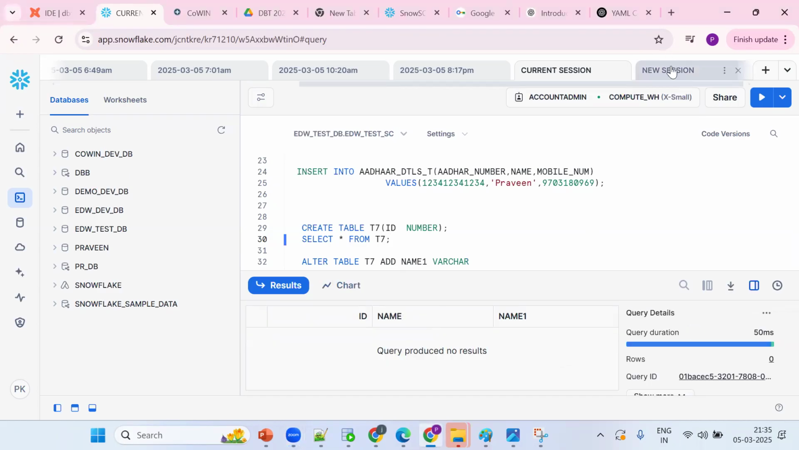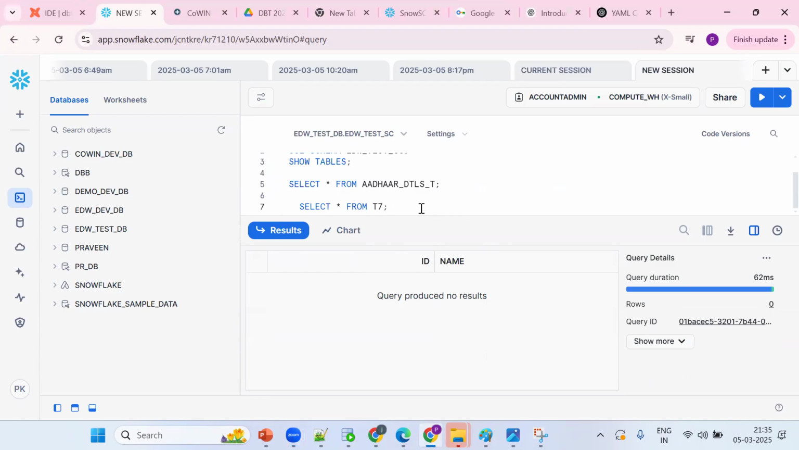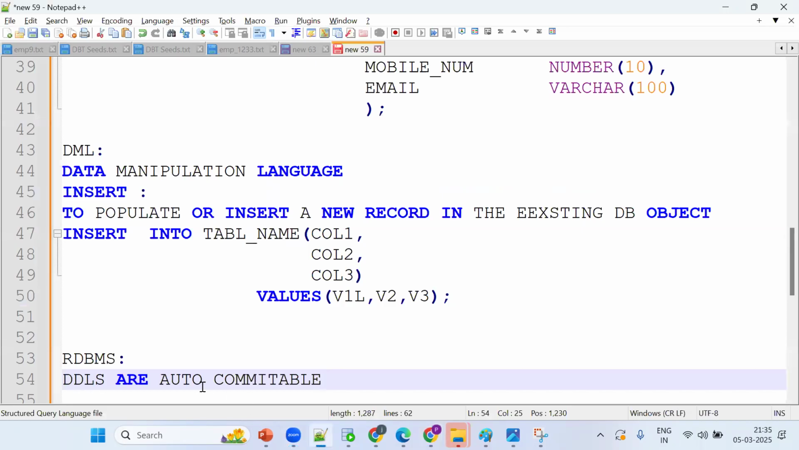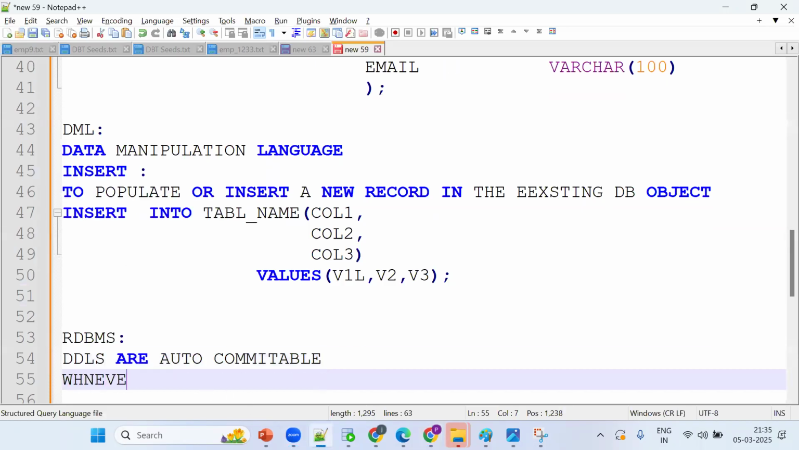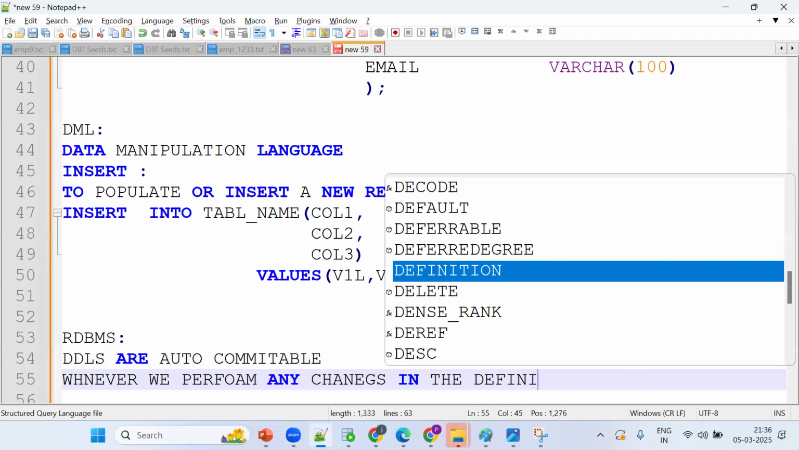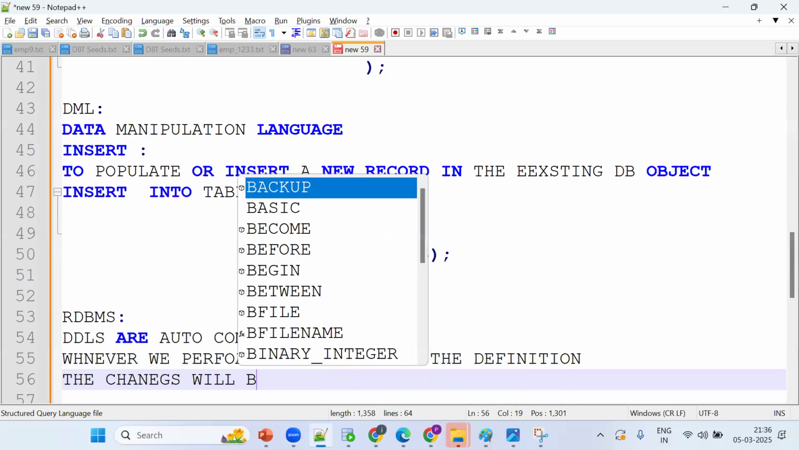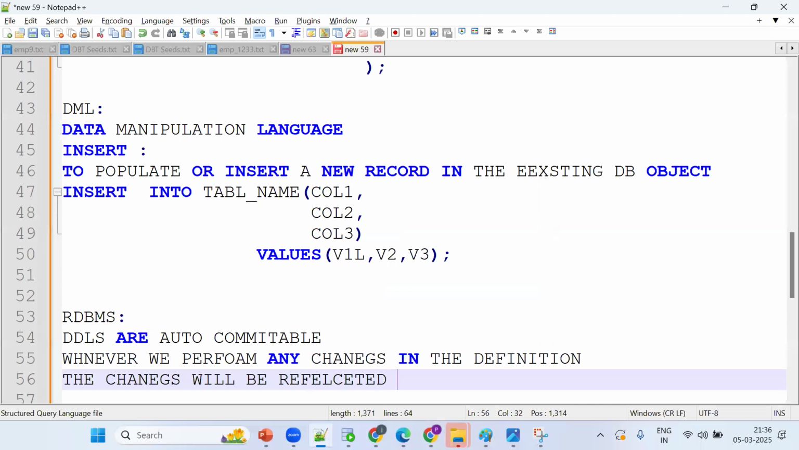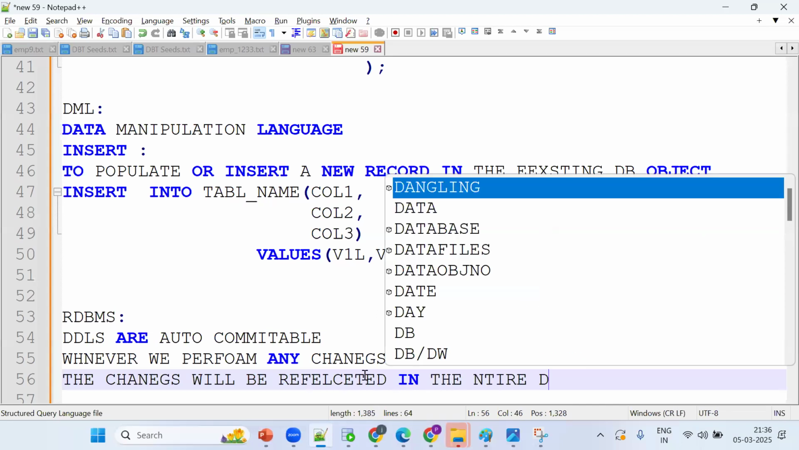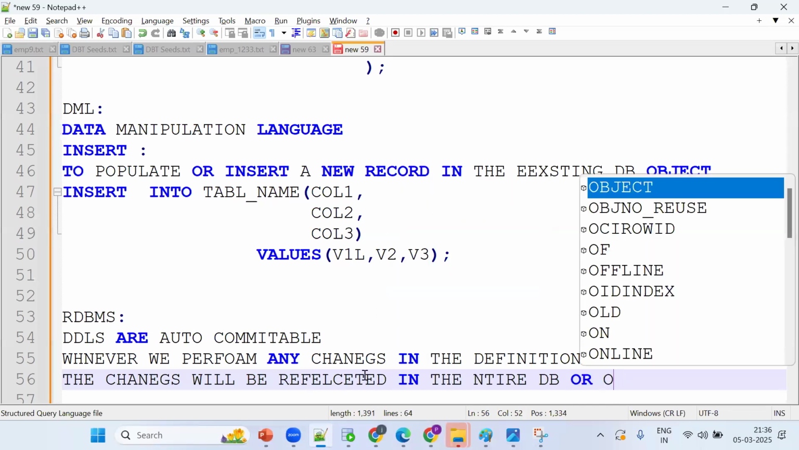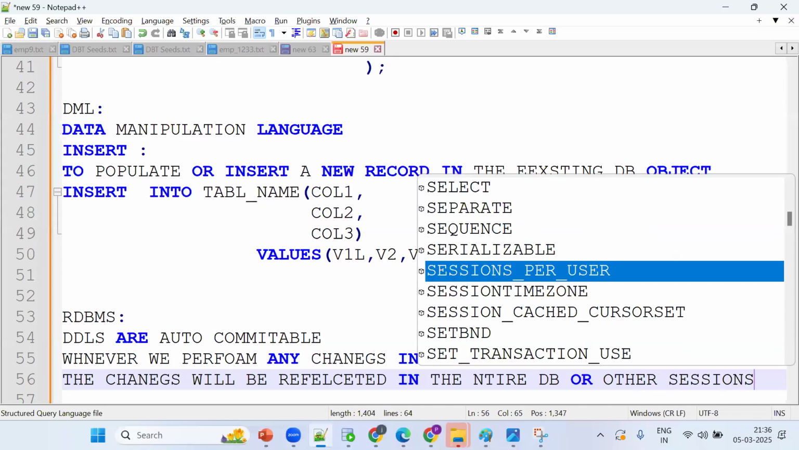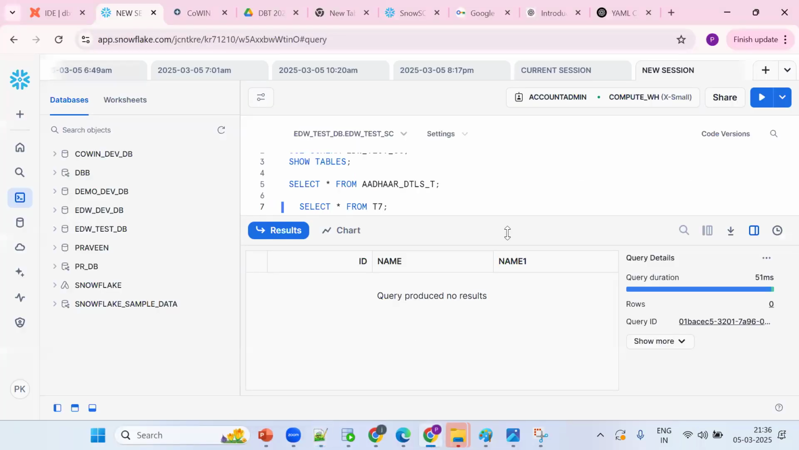What about the next session? Tell me, will this be available or not? It will be available, since DDLs are auto committable. Whenever we perform any changes in the definition, the changes will be reflected in the entire database, and in the other sessions also the changes will be available. That's the point.